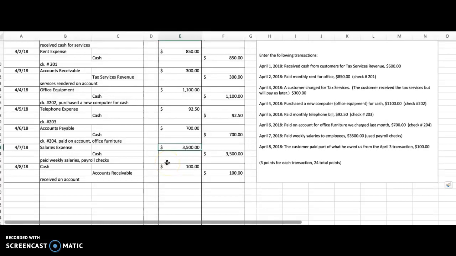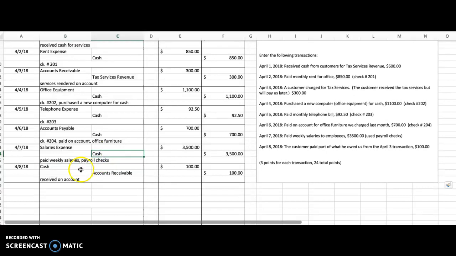We paid out more salaries, and we have that cost of doing business. Cash is credited. Cash goes down because we paid it out. The employees got the money, so we lost the money. It decreases. So cash is involved. Even though it's payroll checks, and we'll talk about this later, how this all works out, but still our cash goes down.